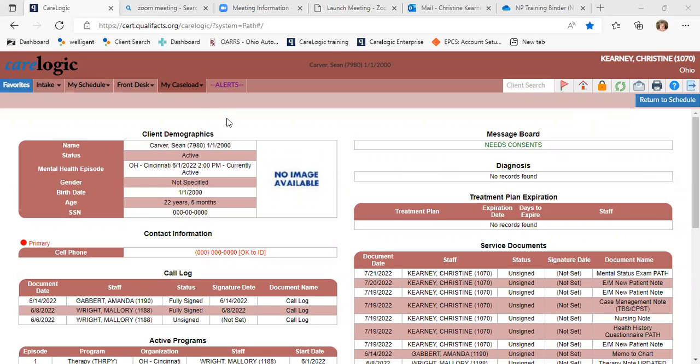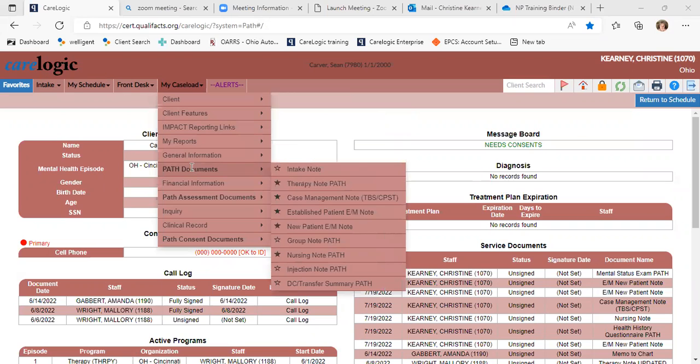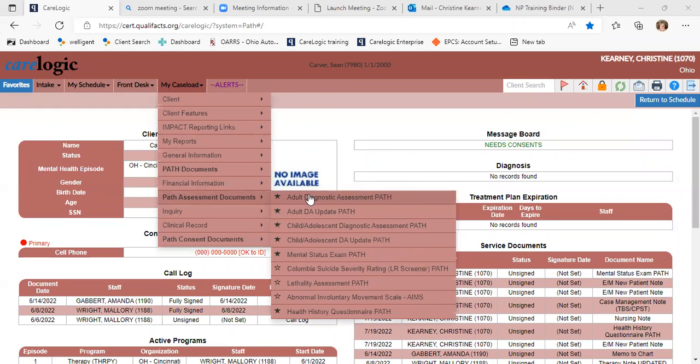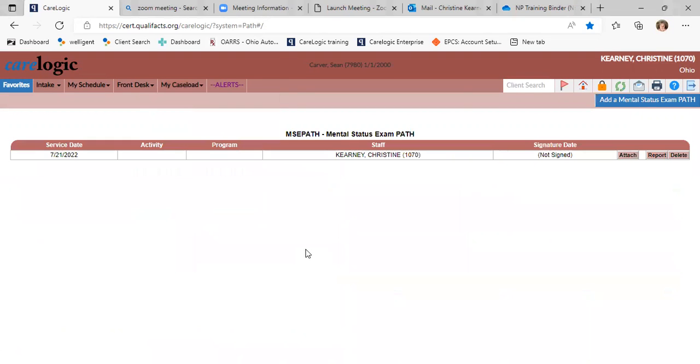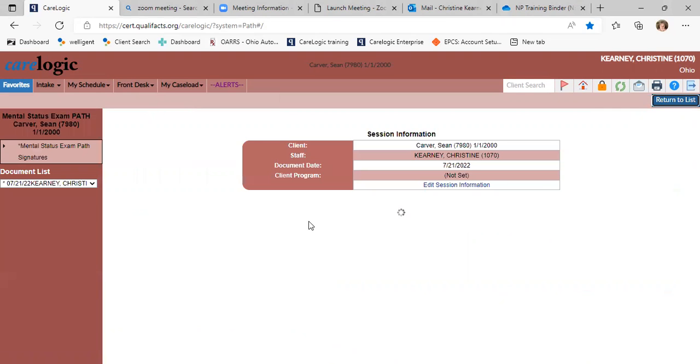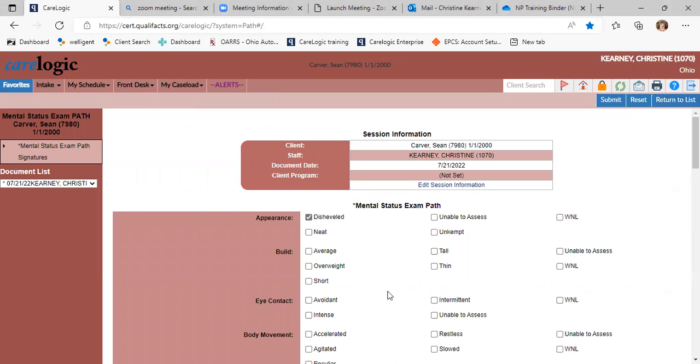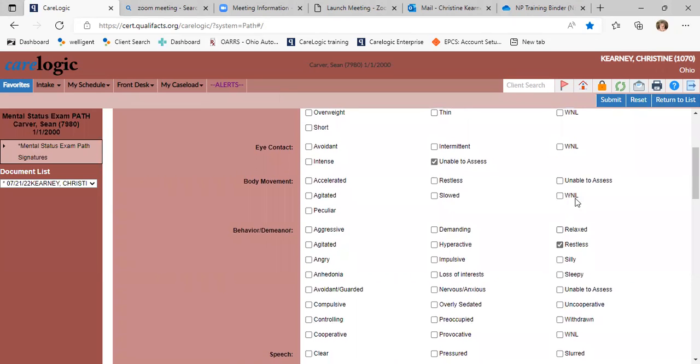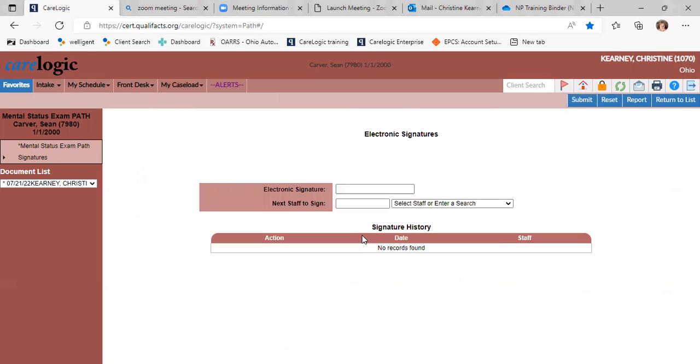If you should need to do a mental status exam or an Ames check, if you see the patient in person, you can access those through here: My Caseload, Path Documents, and then I like Path Assessment Documents. Mental status exam is right here. You click on it. You can do one, and it just asks all the questions. Now mark it all down, and you save that, sign it, and now it's done.